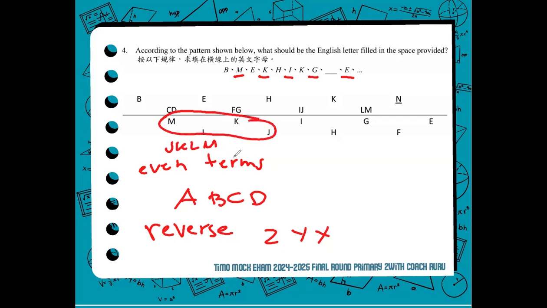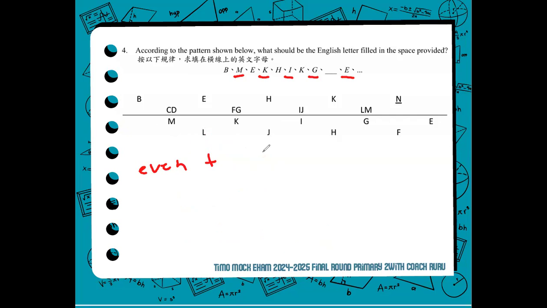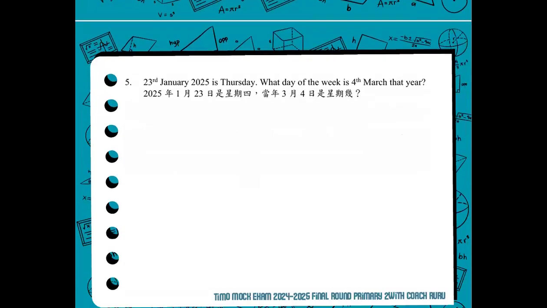Anyways, for number 4, the correct answer really is letter N. So to answer the question, according to the pattern shown below, what should be the English letter to fill in the space provided? It's letter N. Okay. Now for number 5.